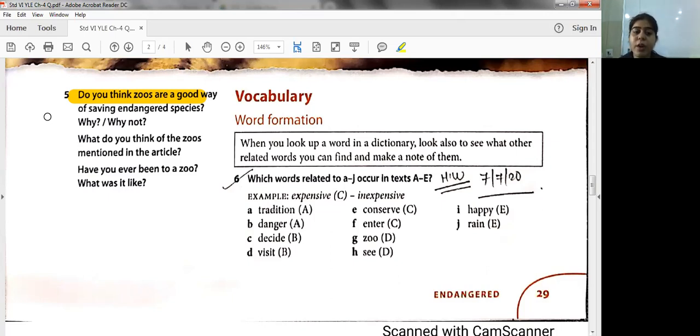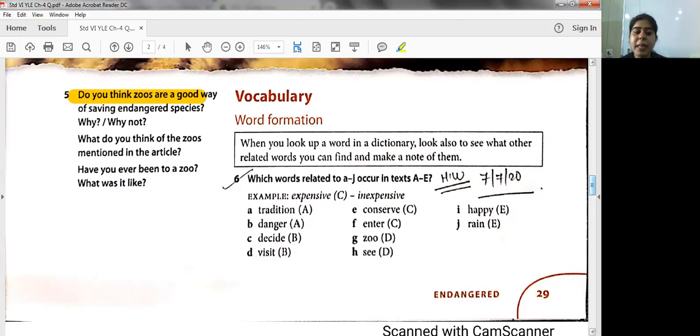Next, what do you think of the zoos mentioned in the articles? So you have to tell what it is. Yes, the zoo, like in Article D, which says that the animals kept in the zoo are worth seeing. They are very useful. They are very good. So it should have value. It should have a fee for the entrance. So I completely agree with Article D. So it's up to you, students. Whichever article you agree with, you have to give an explanation for that.